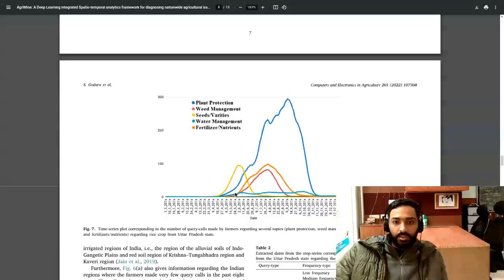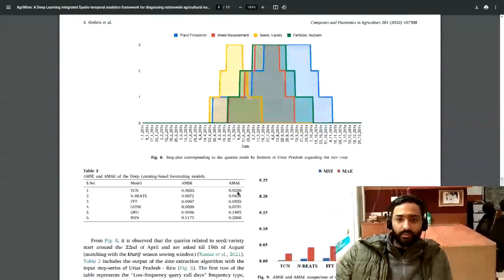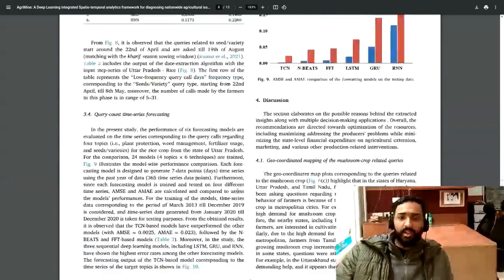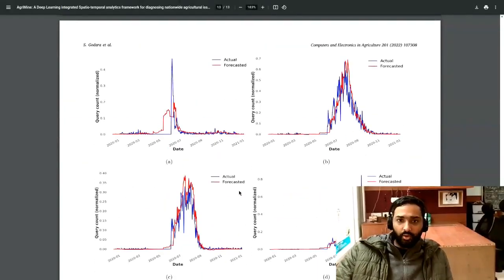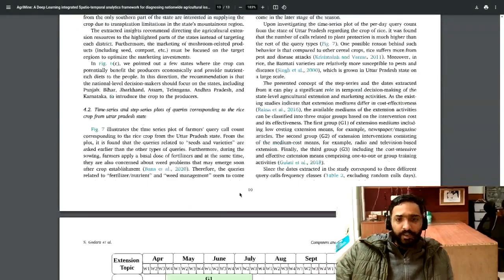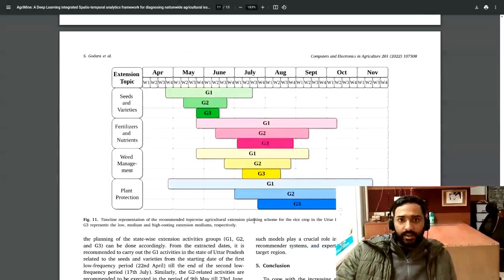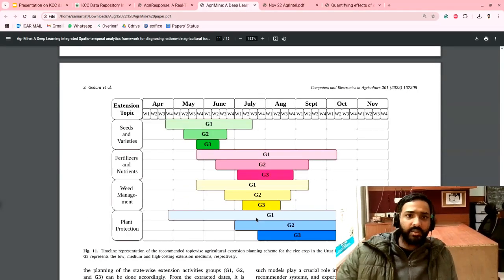So this is one of the important graphs. Based on this time series we extracted, and this is the forecasting of the topic wise query call counts, daily forecasting outputs, and this is the Gantt chart that I showed you before. So this is the basic overview of this paper, AgriMine.